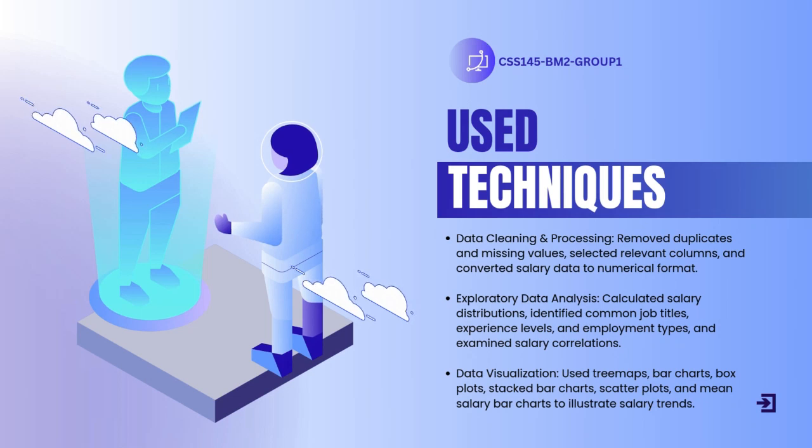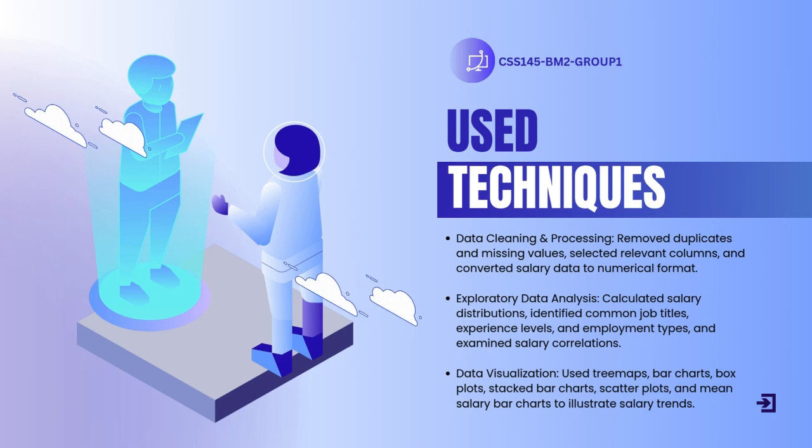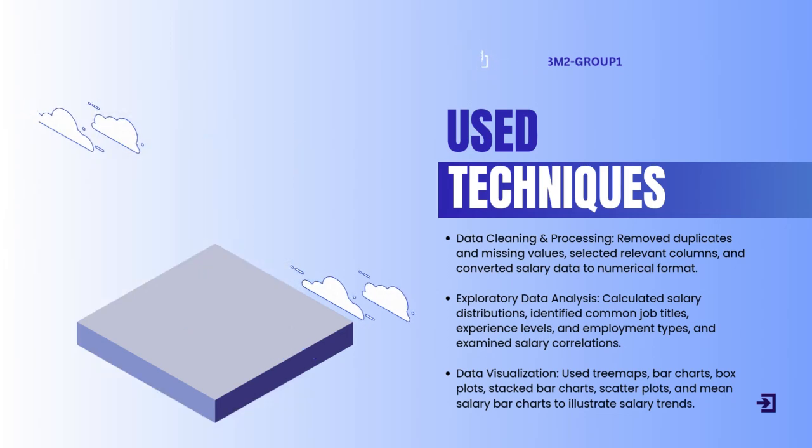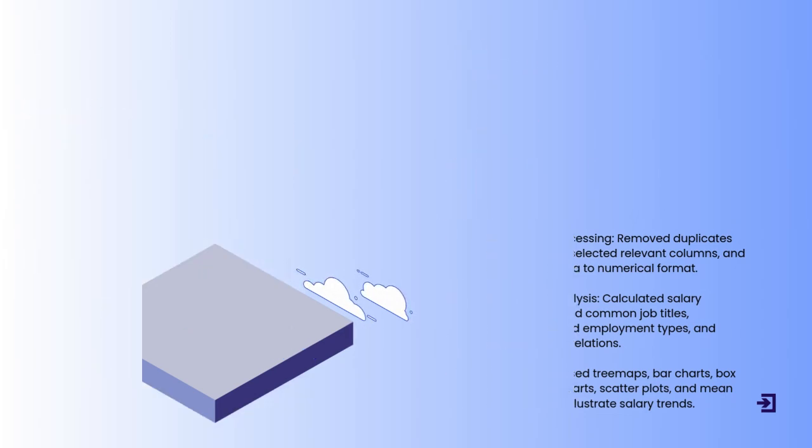Next technique is exploratory data analysis. Here in exploratory data analysis, we calculated salary distributions, identified common job titles, experience levels, and employment types, and also examined salary correlations. The last technique used is data visualization. This is where we use tree maps, bar charts, box plots, stacked bar charts, scatter plots, and the mean salary bar charts to illustrate salary trends.